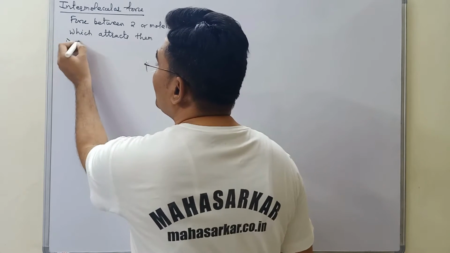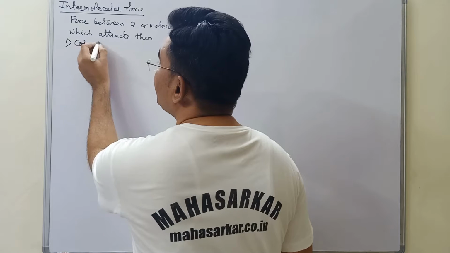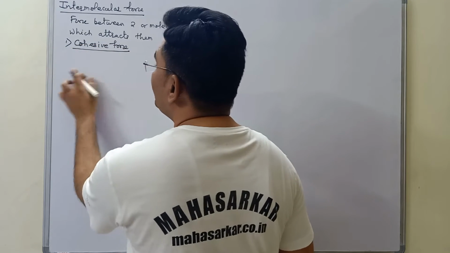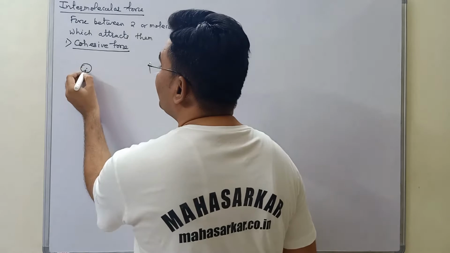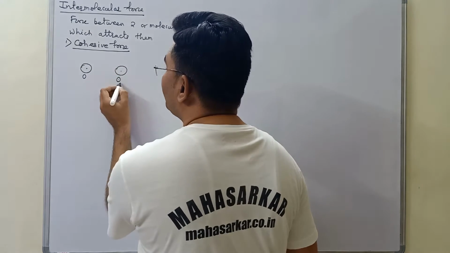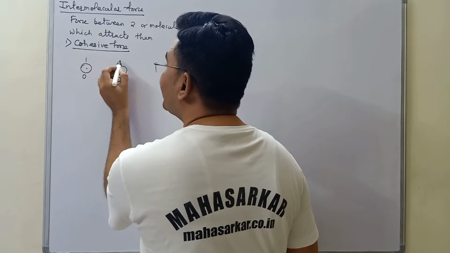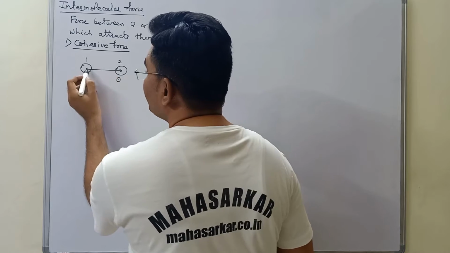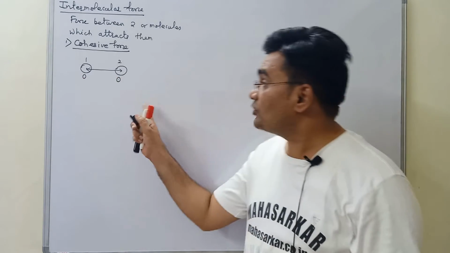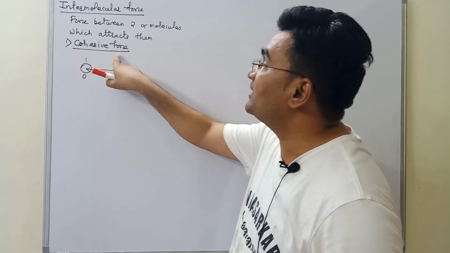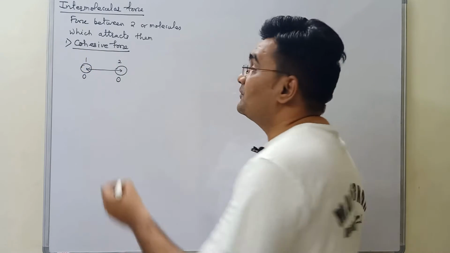The first type is cohesive force. So what is cohesive force? Suppose I have an oxygen molecule here, and here also an oxygen molecule. The first oxygen molecule exerts force on the second oxygen molecule, and in return the second also exerts force on the first. Oxygen is the same substance, so the force between them is called cohesive force.